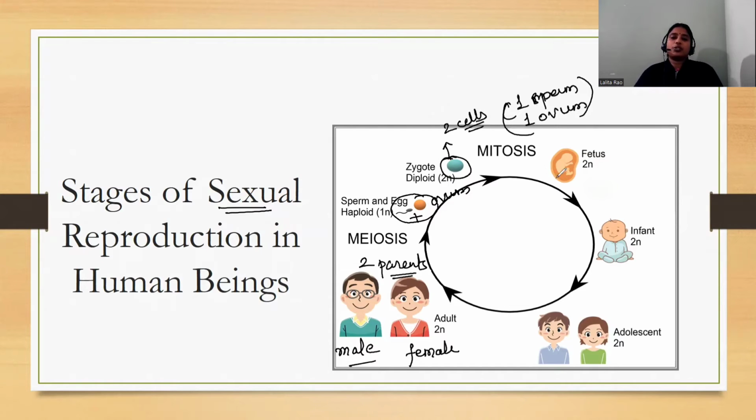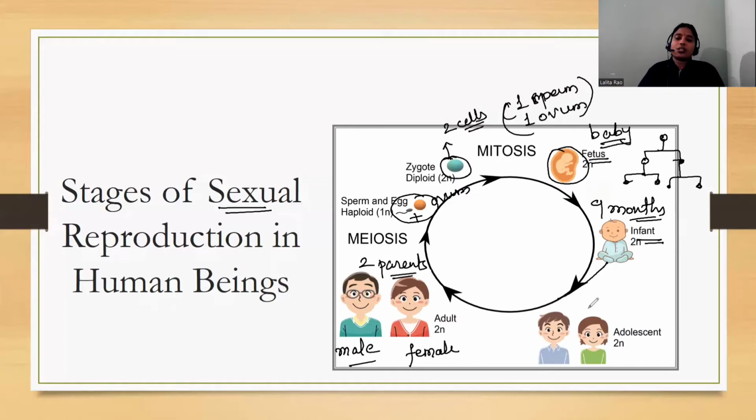Now it undergoes division. From one cell, it splits up into two cells. Then each one of these two cells again divides, and we will have many cells. When this multiplication takes place, it forms a fetus. So the fetus is just the initial stage of a baby. After 9 months, the baby is born, and after birth the baby is known as an infant.